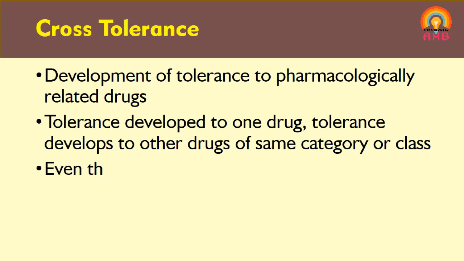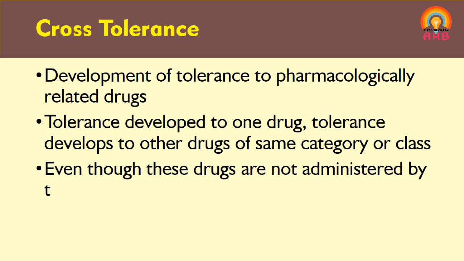So these drugs were not administered by that person previously. So because of a chemically related drug or a drug from the class, tolerance is developed for drugs which were not administered by that individual. This is called cross tolerance.